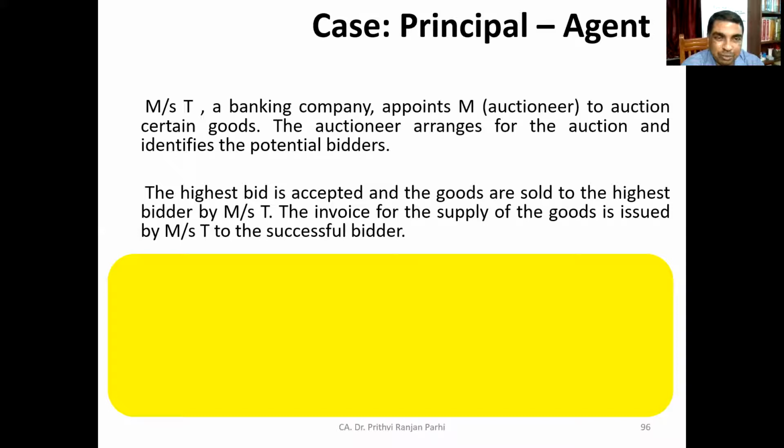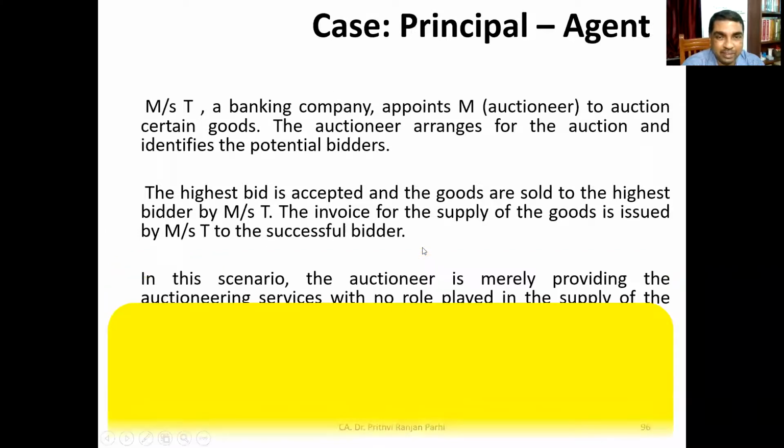Supply by T to the successful bidder, or is it supply by M to the successful bidder? Sir, it is by T. Invoices are issued by T, so it is supplied by T.